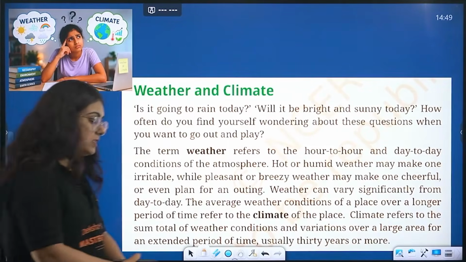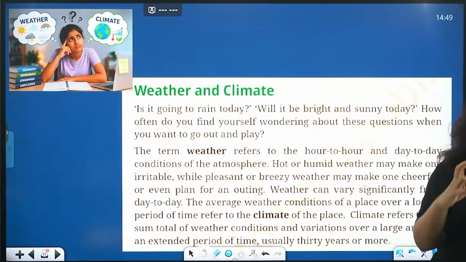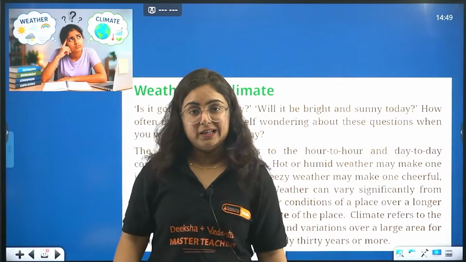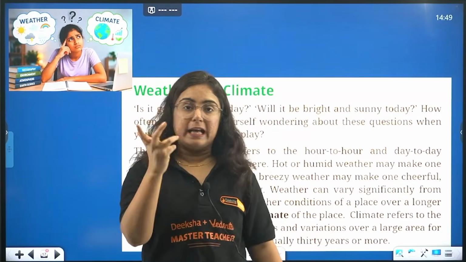Now coming towards the next thing, that is weather and climate. Beta, this atmosphere that is present around us affects a lot, right? One among those effects is creating the weather for us or the climate for us.